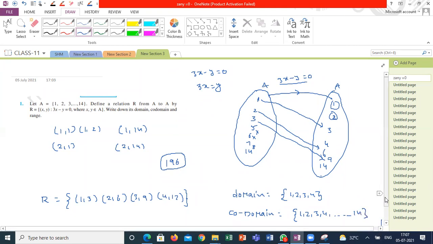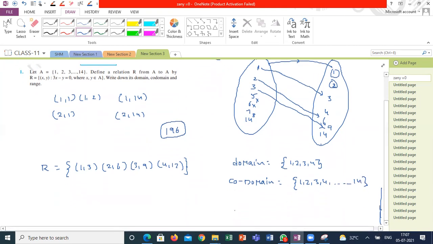But range is what? In this relation there are some mappings. The outputs of this relation are the images of the elements of A, only the images of the elements of A. So the range is 3, 6, 9 and 12. That's it, right? It's domain, codomain and range. The range is a subset of the codomain.